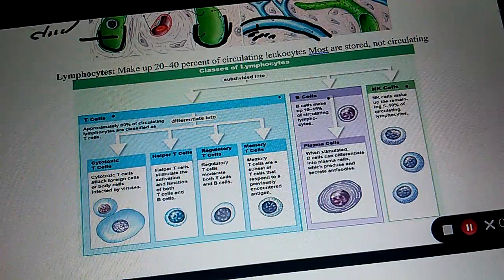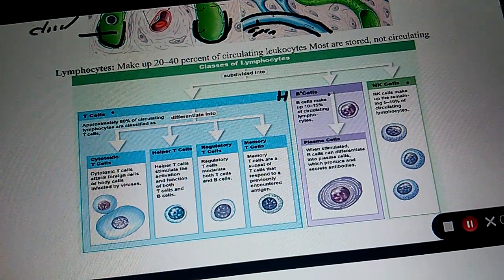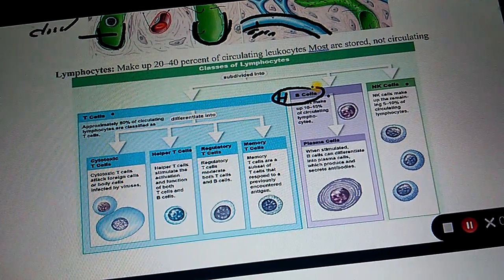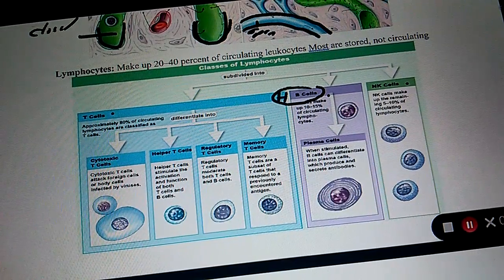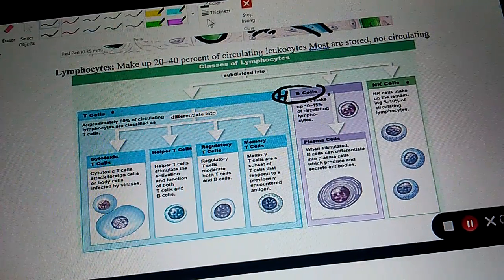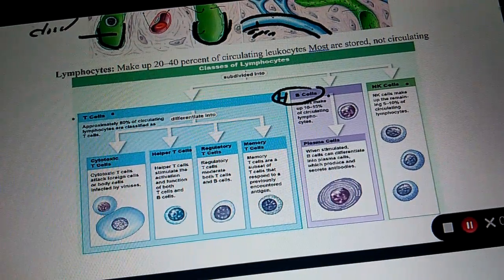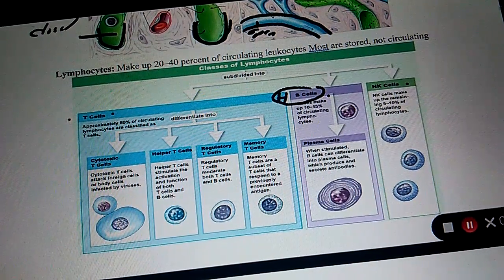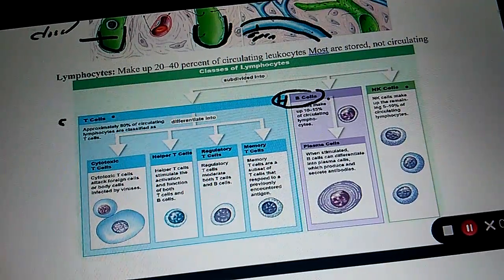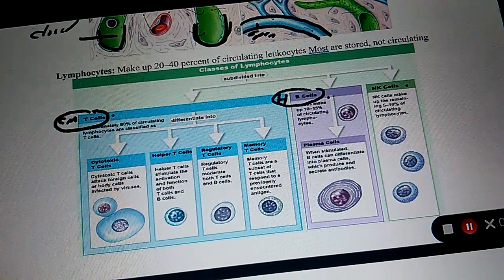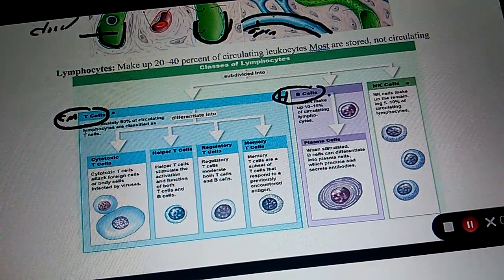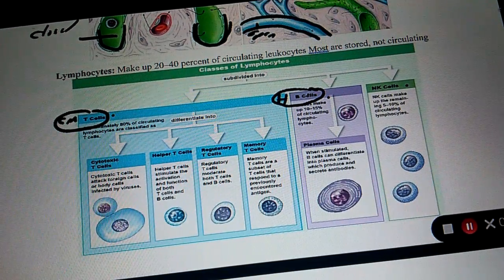B cells. Is that humoral immunity or is that cell mediated? Humoral. T cells, are they cell mediated or humoral? Cell mediated. Good.